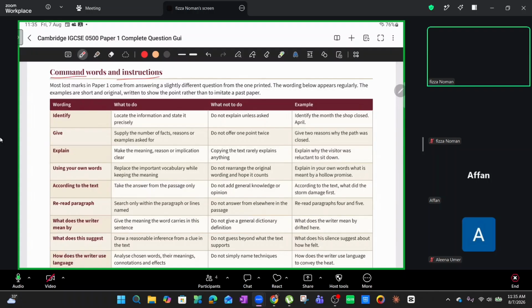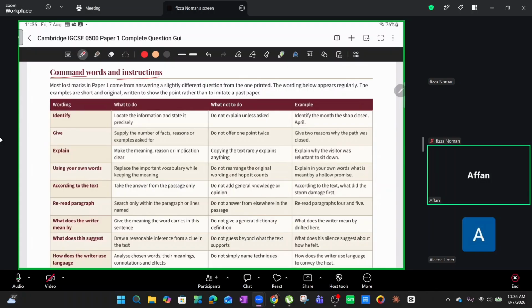Command words are generally found at the beginning of your question statement, and according to that, you will be expected to answer the question. So the question's demand is supposed to be understood from the command word itself. Your answer is supposed to be descriptive in nature, or explanatory in nature, or simply one word of an answer. Whatever it is supposed to be, that has to be understood by the understanding of command words. Do we understand that?